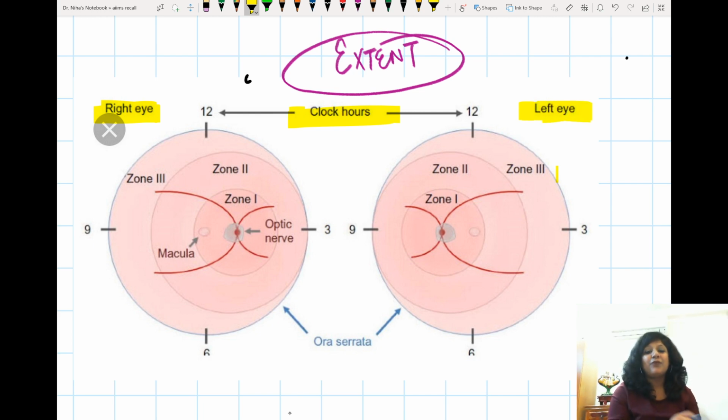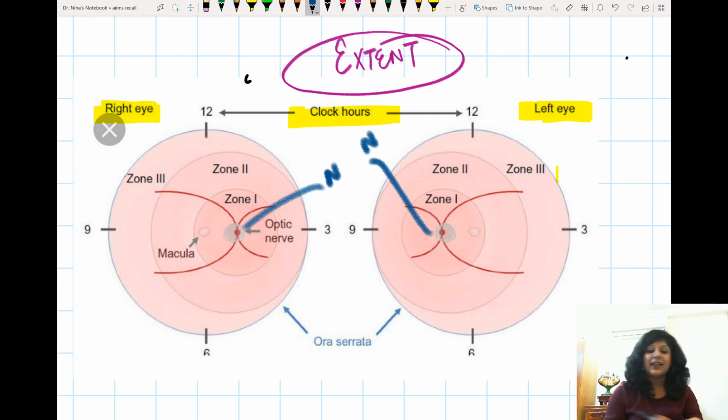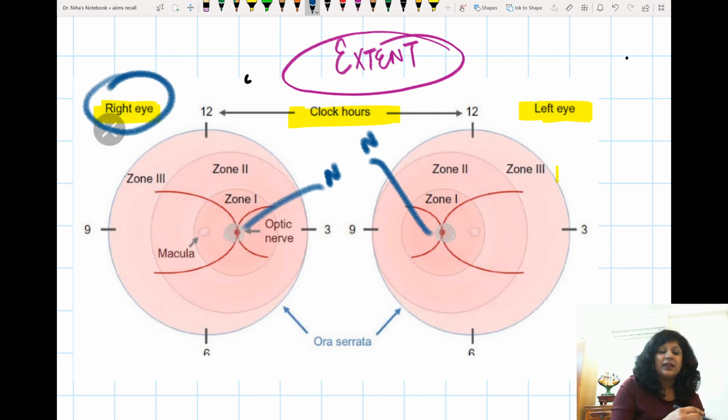Now what happens when you see the clock hours, you have to actually consider that the patient is sitting face to face with you. So you are like this and patient is like this. So this is your right eye and the patient's right eye will be on the opposite side. So see this, this side is the nasal side and this side is the nasal side, and we have got the optic disc on the nasal side. That's why I will say that this is right eye, because this is temporal and this is temporal.